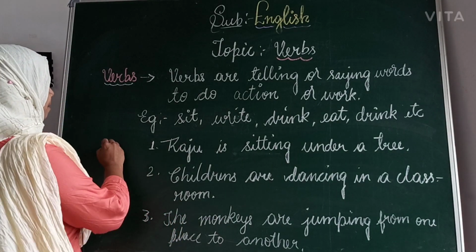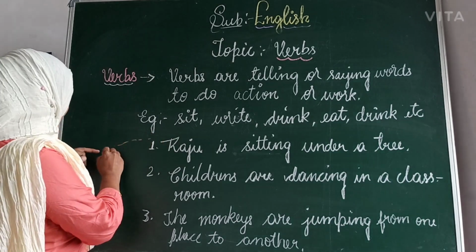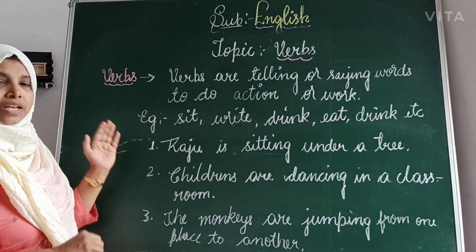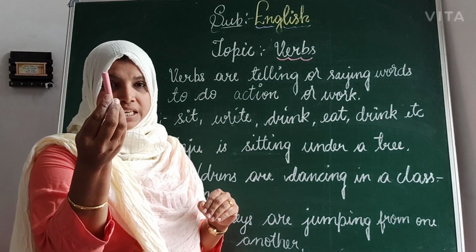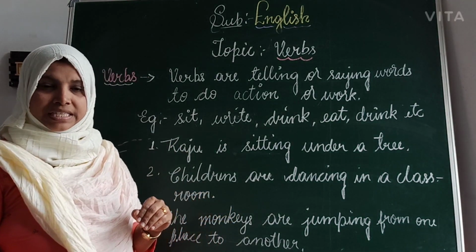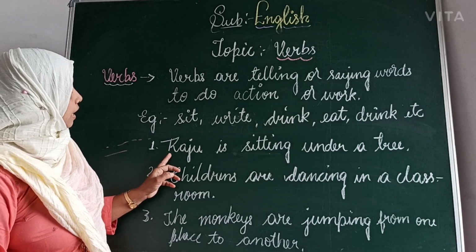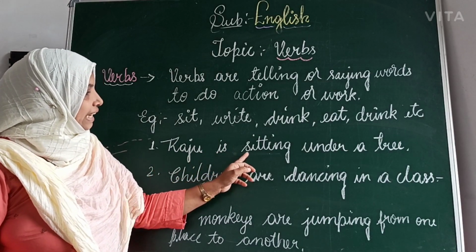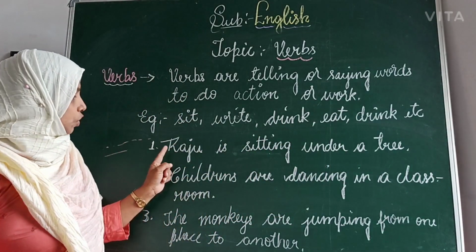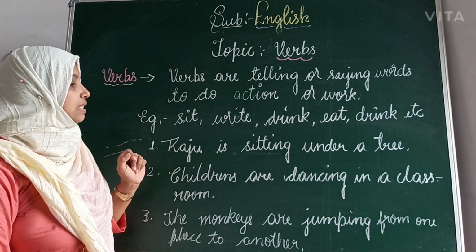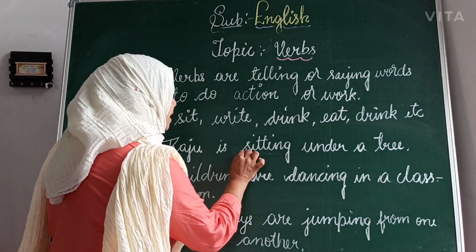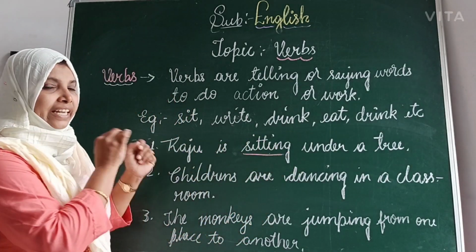I'm writing on the blackboard. What is my action? My action is writing. This is a verb. I'm catching a chalk piece. Catching is a verb. Let's see some more examples here. Raju is sitting under a tree. Raju is a noun. Which is the verb here? Sitting is a verb because Raju's action is sitting.